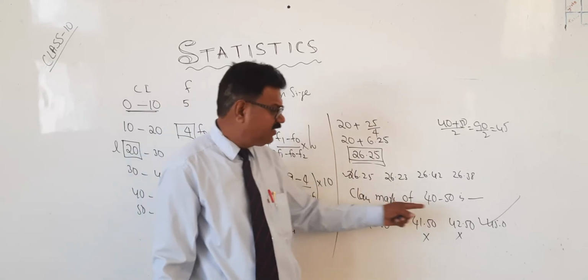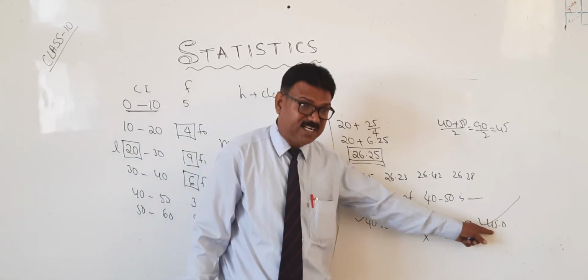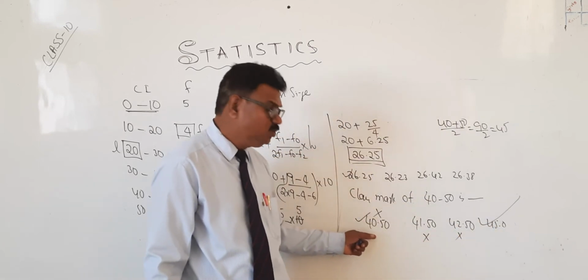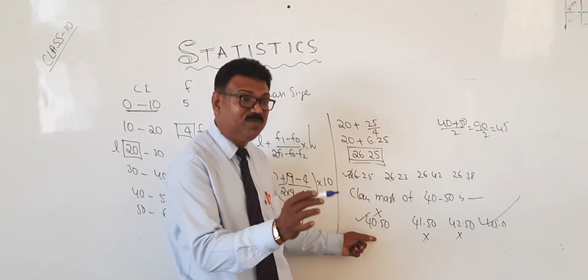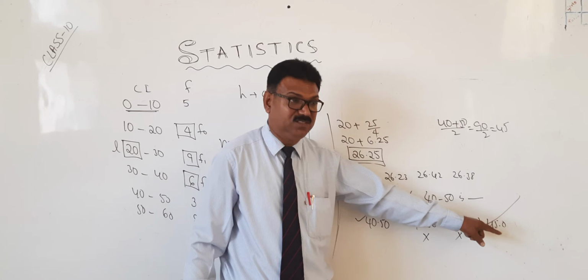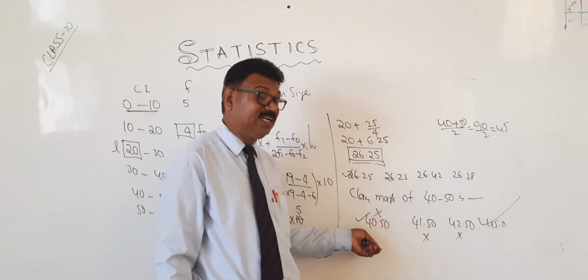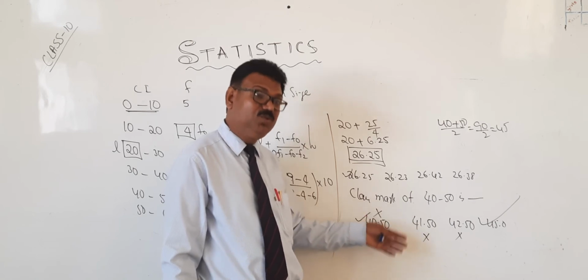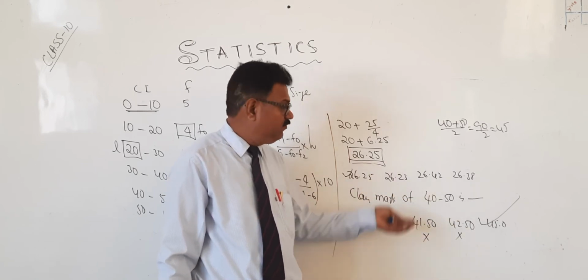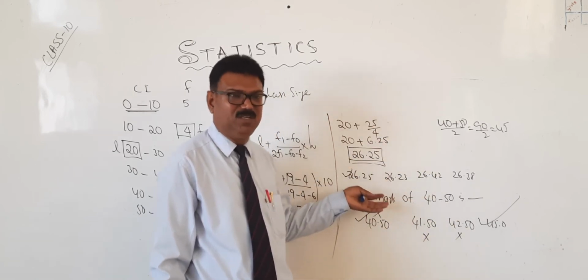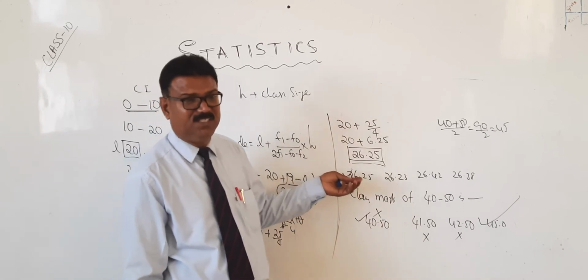If you know perfectly, you will directly choose the correct one. If you don't know, then you should cancel one by one, so the remaining will be the answer. If the correct answer is option A, for example, you should tackle it like that. If you know the concept, then only it is possible. If you don't know the concept, then it is a problem.